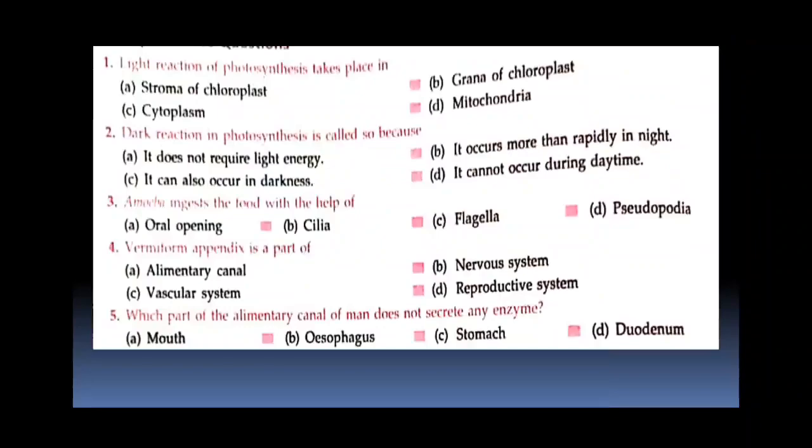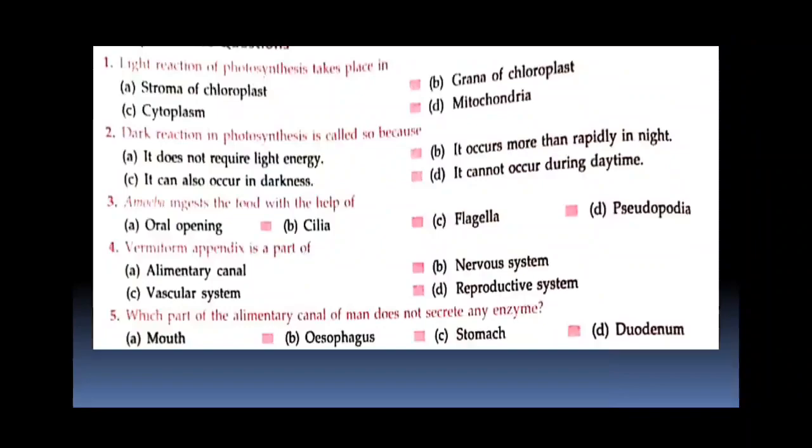Okay. Now next, dark reaction in photosynthesis is called so. Why is this dark reaction called so? First, it does not require light energy, then it occurs more rapidly at night, then it can also occur in darkness, and fourth, it cannot occur during daytime.